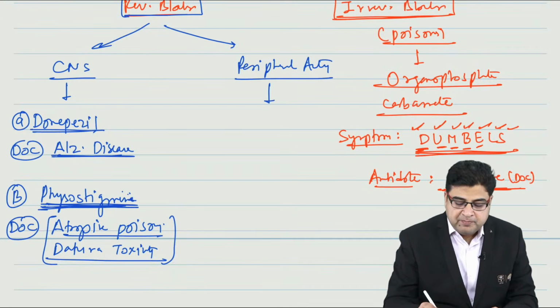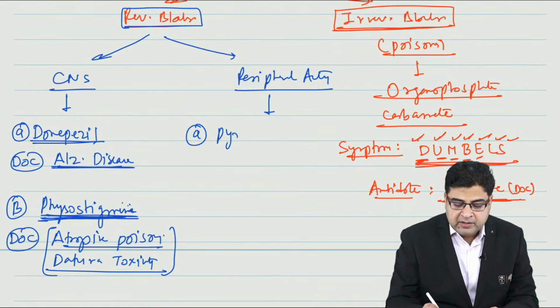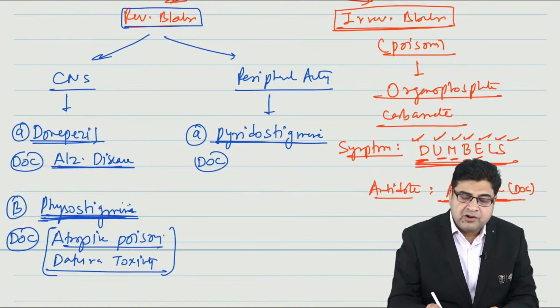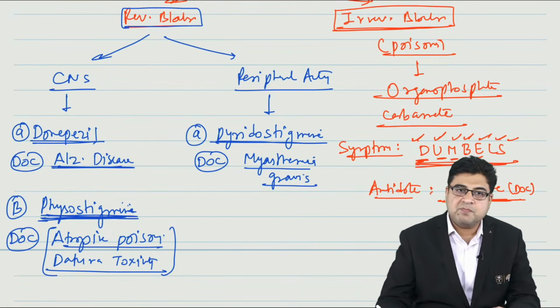Now the medicines which are peripherally acting, we have three medicines here. Number one is pyridostigmine. Pyridostigmine is considered the drug of choice for myasthenia gravis. So for myasthenia gravis, the best medicine is pyridostigmine.